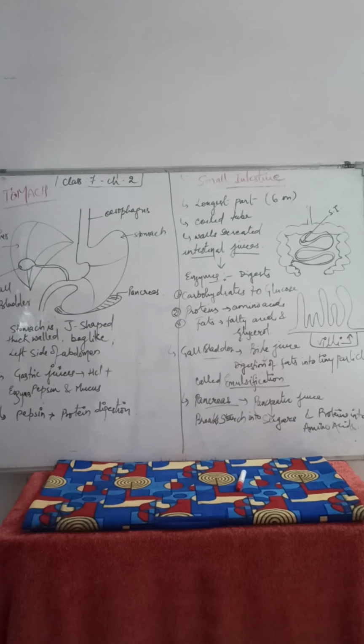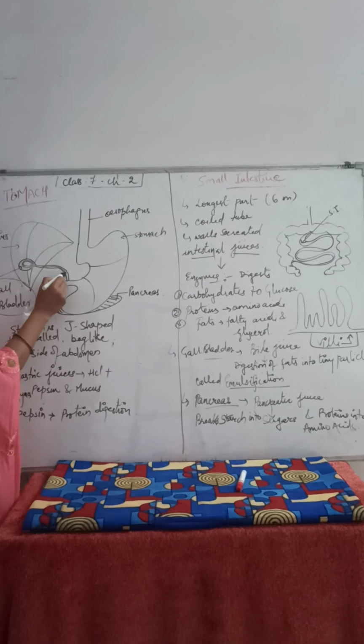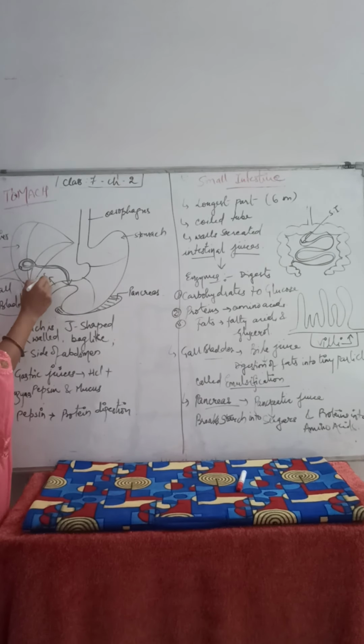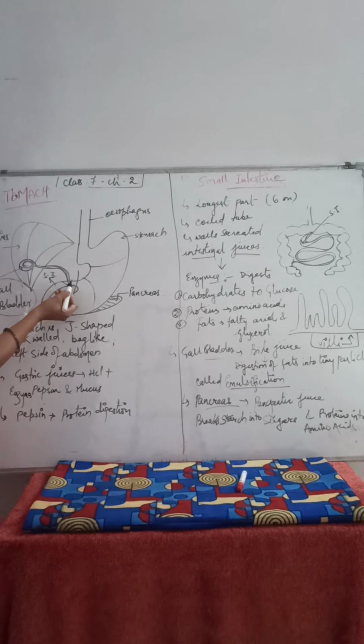Let's come to the important thing, two different organs I want to discuss with you. The first is the gallbladder. See children, here the gallbladder is present. This small bag-like structure is connected with a small tube to the small intestine. This is the small intestine part. Till here the stomach part is over, so from here the small intestine begins.